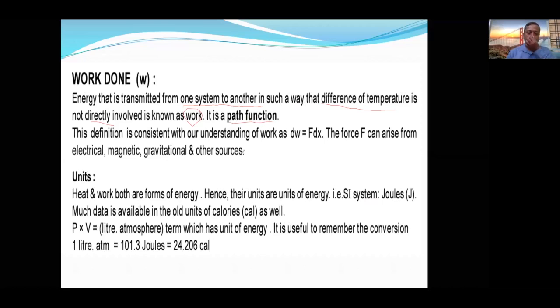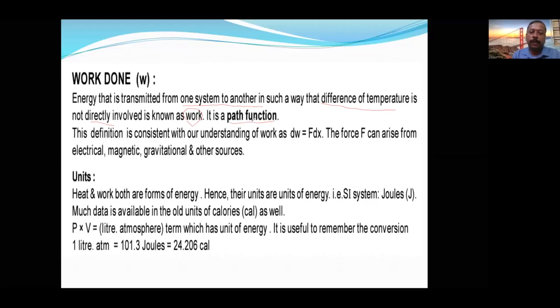If it depends on quantity, then it is called an extensive property. If it depends on path, then it is called a path function. Any function which is independent of path is called a state function. Any function which is independent of quantity is called an intensive property.